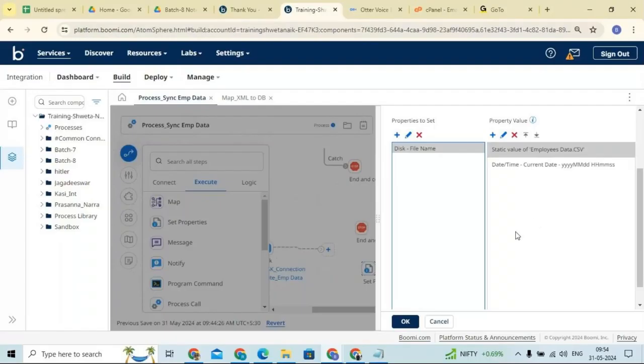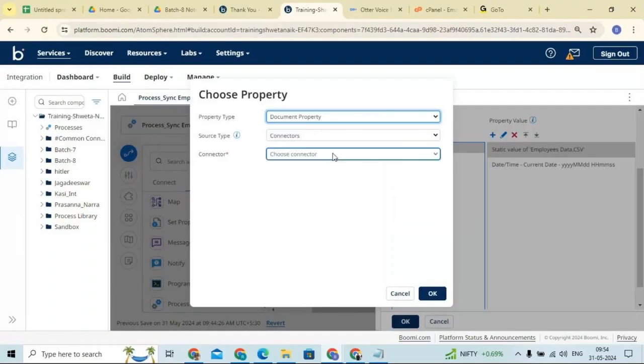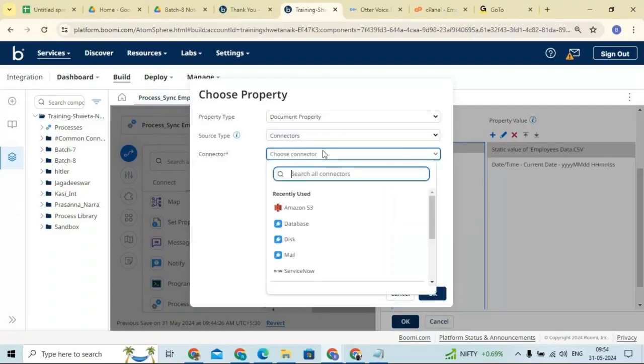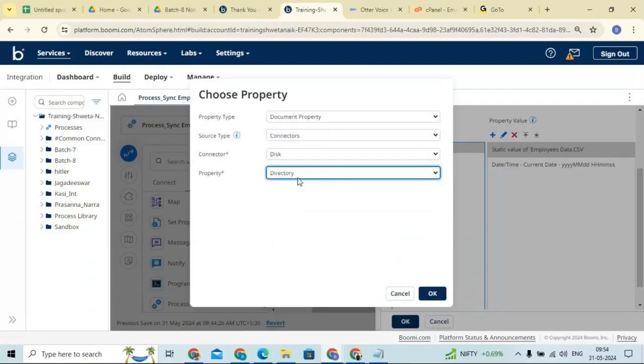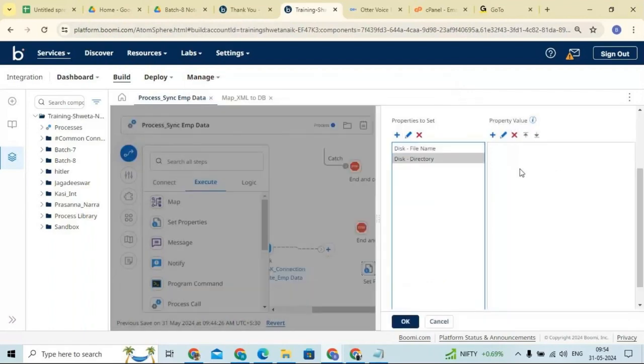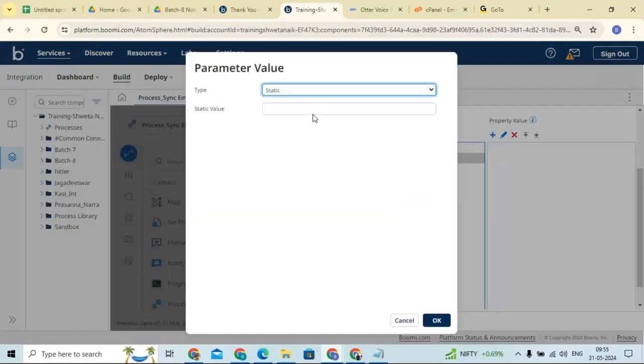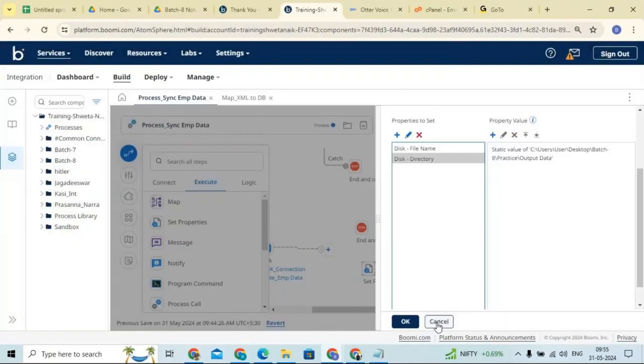Now tell me. Here I can select a disk again. I can give the directory here. I can assign the directory value also. I can give some static value, a static directory.